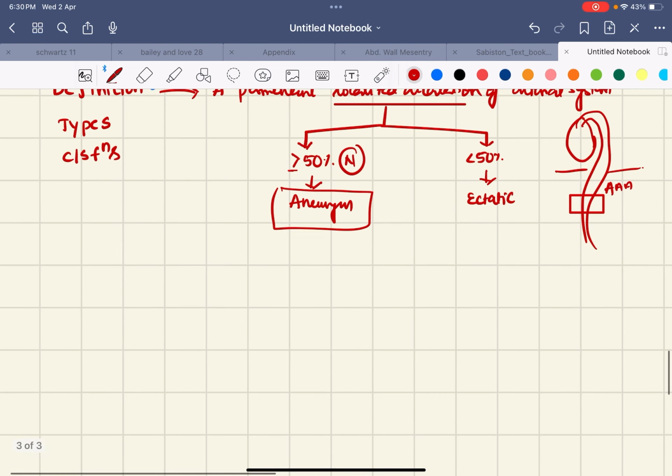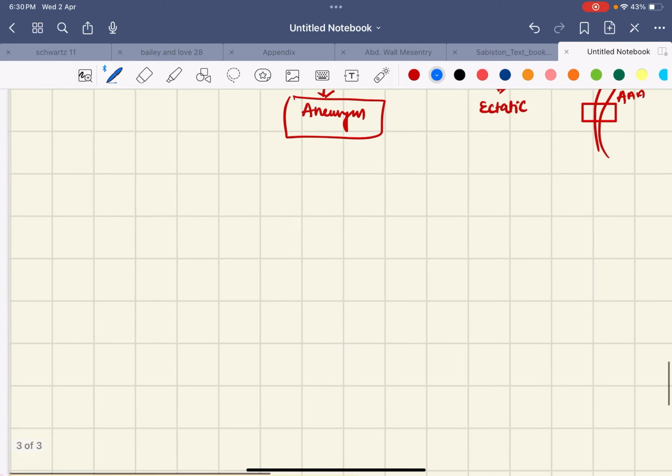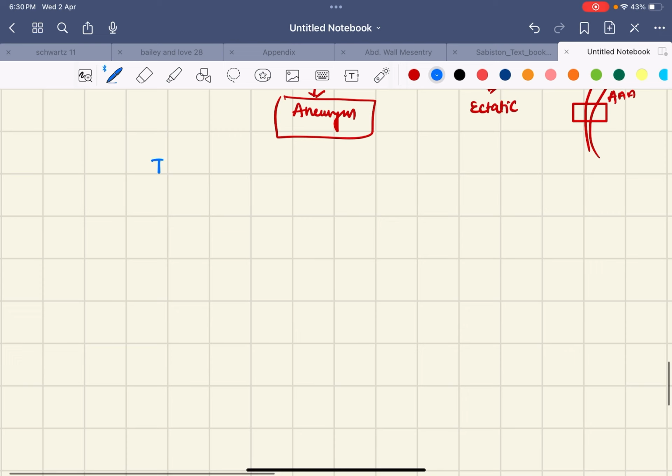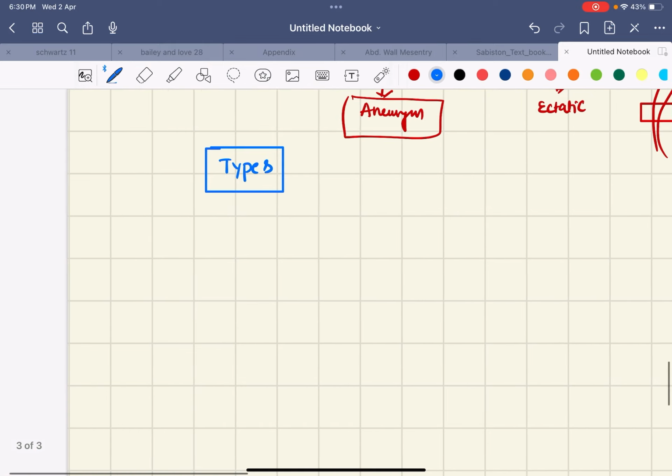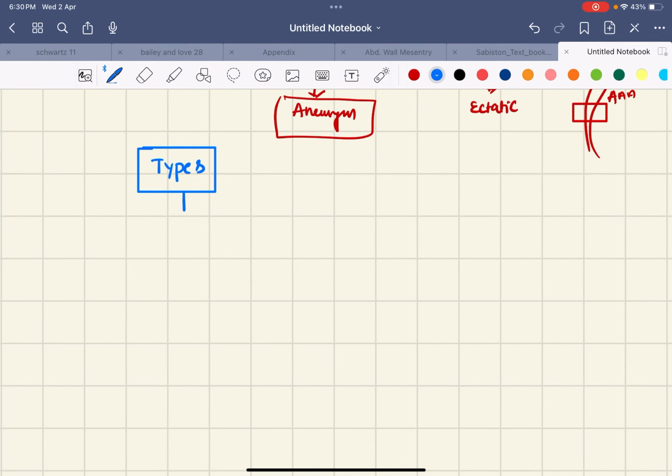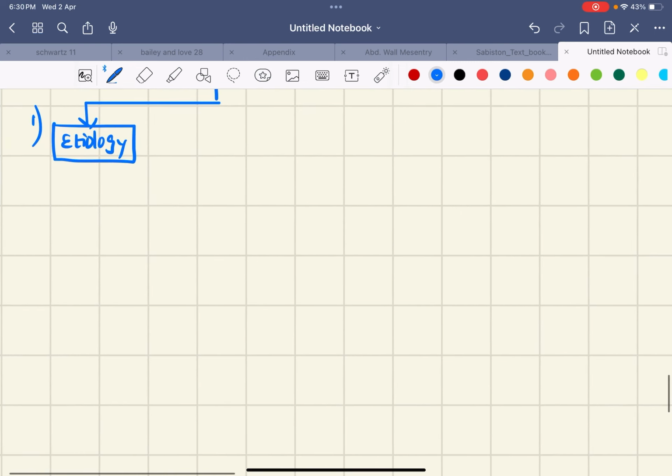Then we come to types. There are different types of aneurysm based on various themes. Aneurysms are divided based upon the etiology. First one, etiology. In etiology we have atheromatous aneurysms, which means nothing but degenerative aneurysms. This is the first etiology.